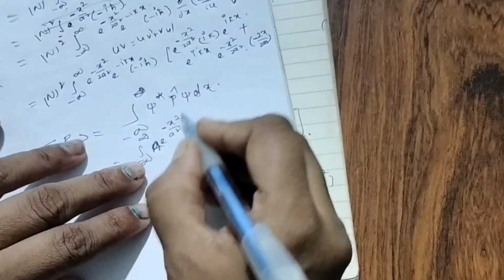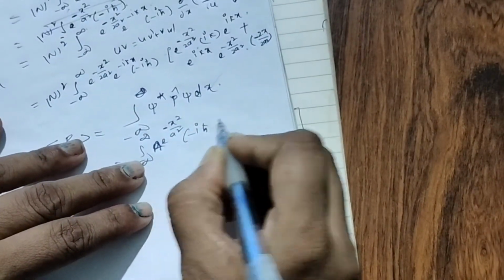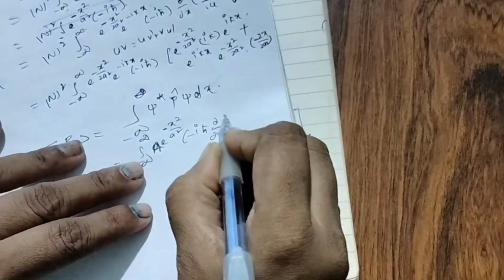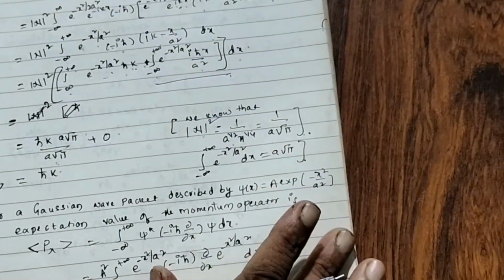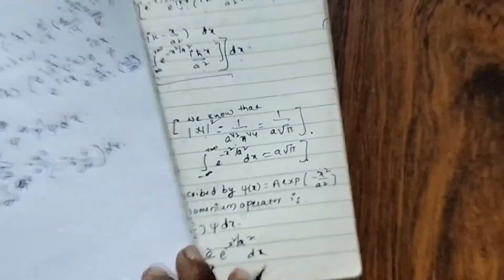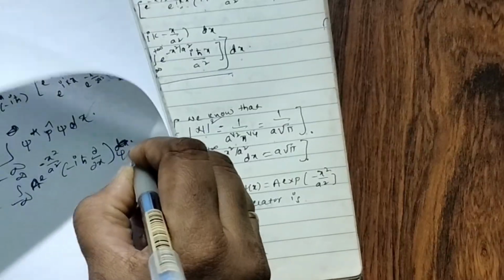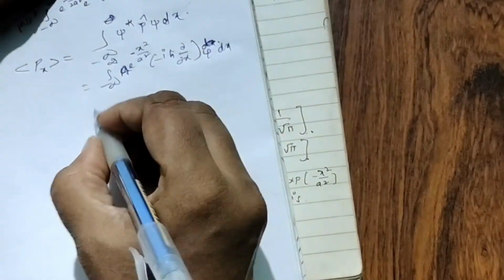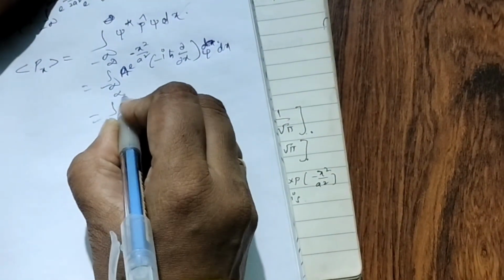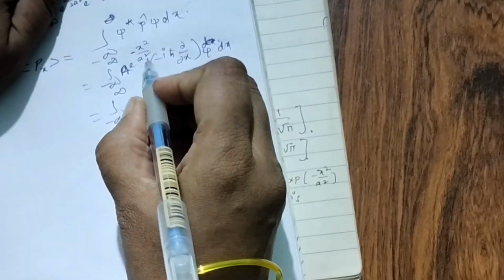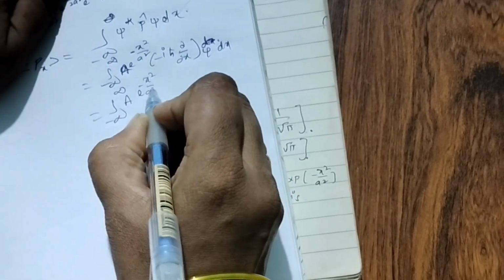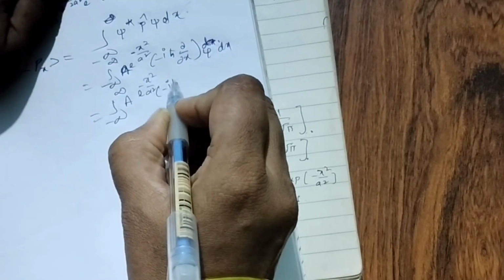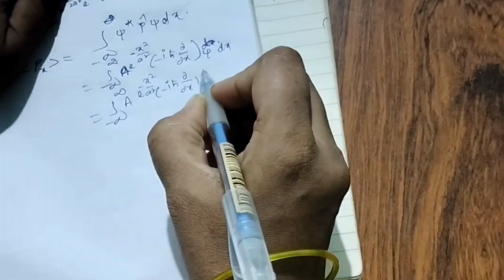Now expectation value of momentum operator. Now here P is there, no, momentum operator i h cut dou by dou x into dx. Right? Now next into psi, no sorry, not dx, psi dx. So what we will write? Minus infinity. If I is there only it converts into minus I, but here there is no I. A e to the power of minus x square by a square, minus i h cut dou by dou x.